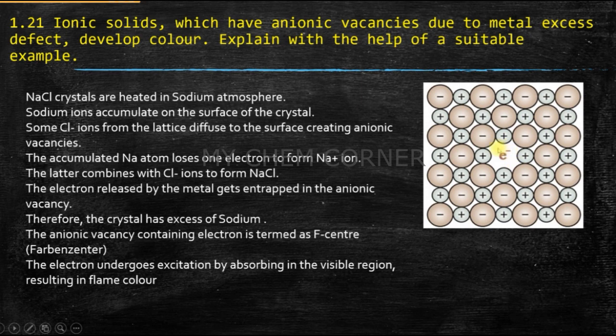Now what is happening to this particular electron when it is heated? This electron is going to absorb light of a suitable frequency and it is going to give color to the flame. Now that color is the reason why you get, for barium, apple green, for strontium, crimson red. The reason you get a flame is because of this one electron. When it is heated, it gets excited. Now this particular center where an electron is there and that's responsible for a color is called an F center, or Farbe center. Alright, so this is going to be the detailed explanation of question number 1.21.